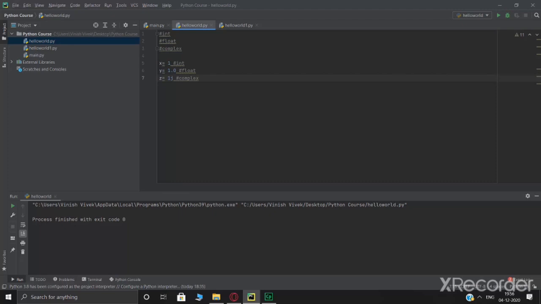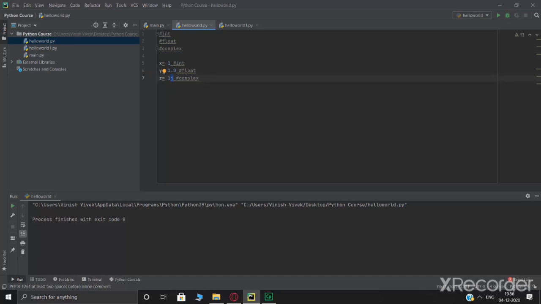So what do I mean? An integer is basically a whole number which can be either positive or negative. However, you cannot have a decimal point, and this number can be of unlimited length. It doesn't matter. Okay. Then comes your float. In float, there is this point, which is your decimal point. This is called a floating point number. So that's why we call it a float. This number can be again positive or negative, and it should contain one or more decimals. Then comes your complex. So complex numbers are numbers that are written with j in it, where j is basically your imaginary part.